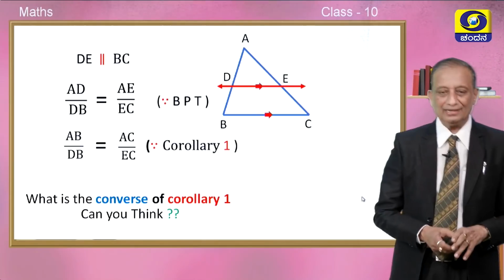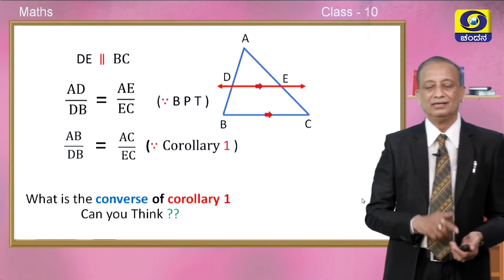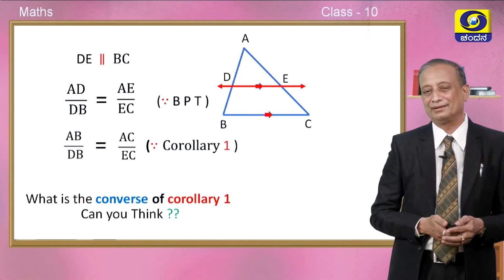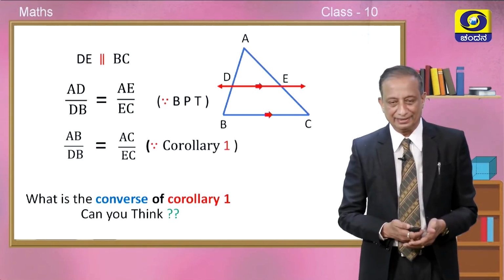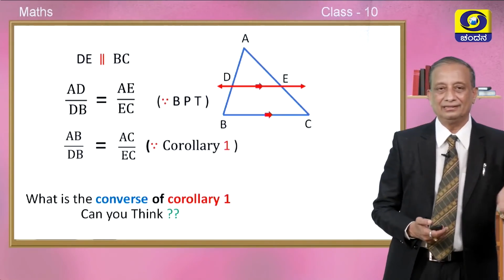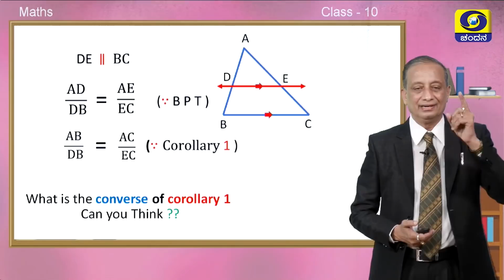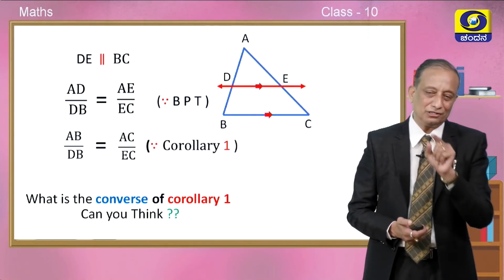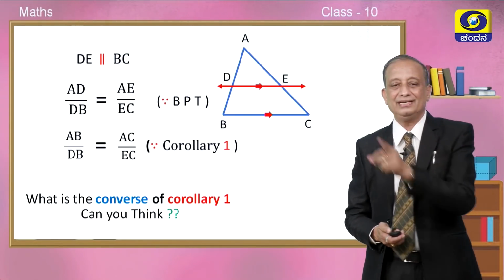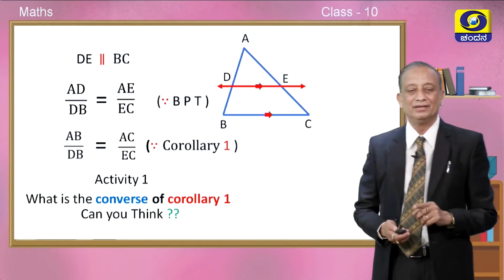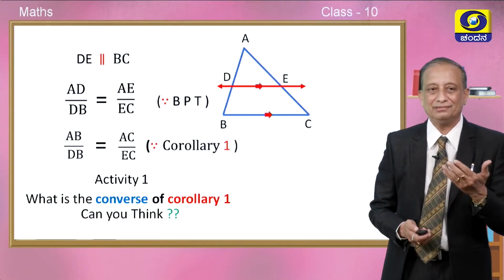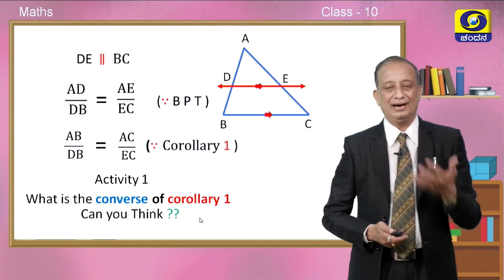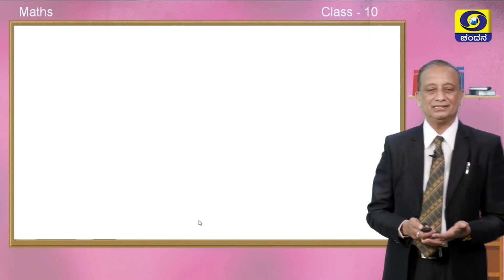Okay, children, is it possible to think of the converse of this corollary number 1? Can you think, children? In other words, if in any triangle the straight line DE is such that AB divided by DB is equal to AC divided by EC, is it possible for you to prove that DE is parallel to BC, children? So, please take down this as activity number 1 and please write down the proof in your book and discuss with your teacher, children.